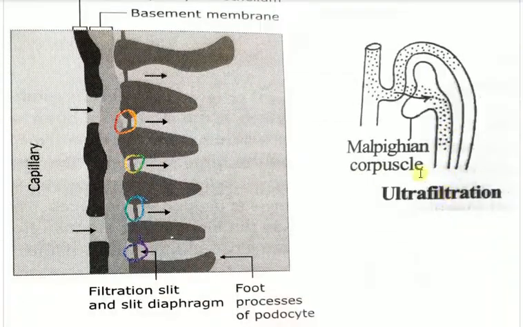Okay, so this is a very easy diagram. Look, this is the blood vessel, and this is the Malpighian corpuscle. That's how the blood, you can see most of the blood is leaving, and it's being filtered. Look, some things are going inside the nephron.